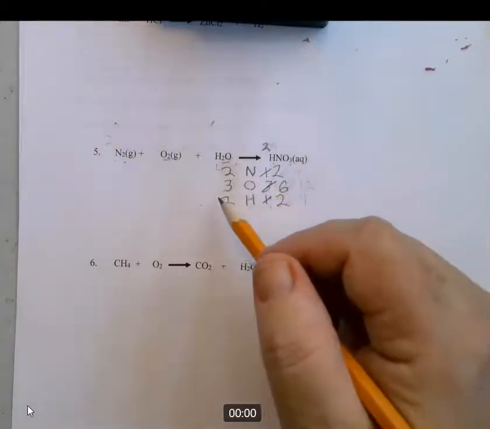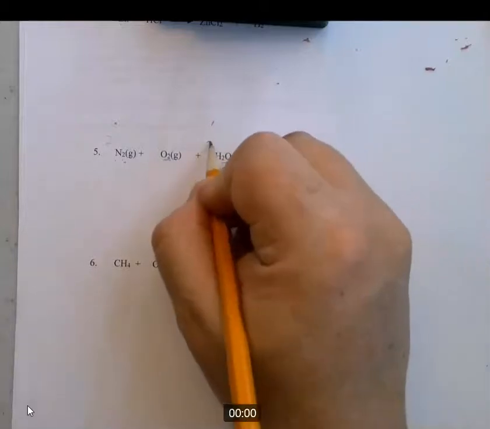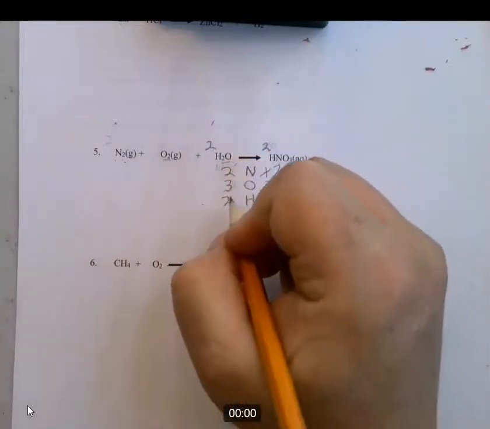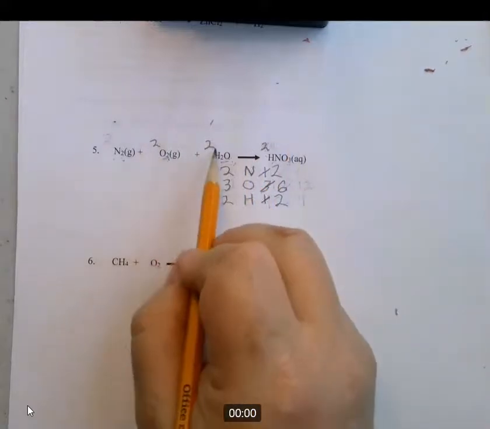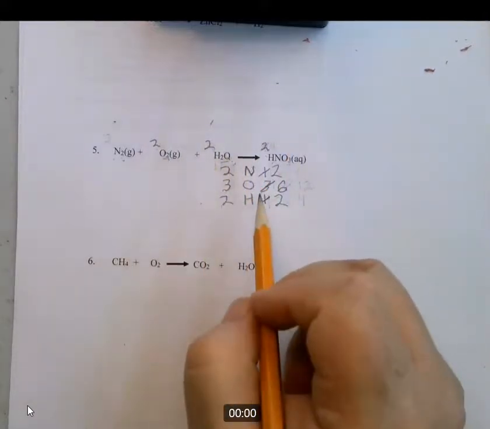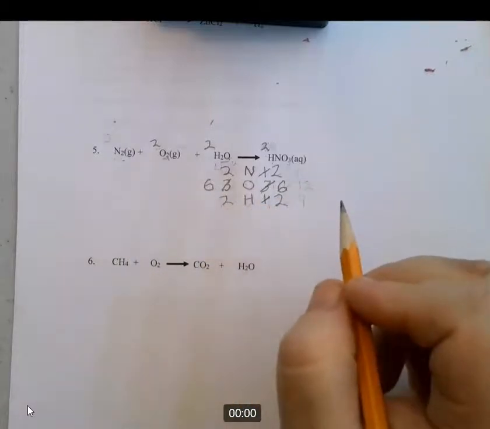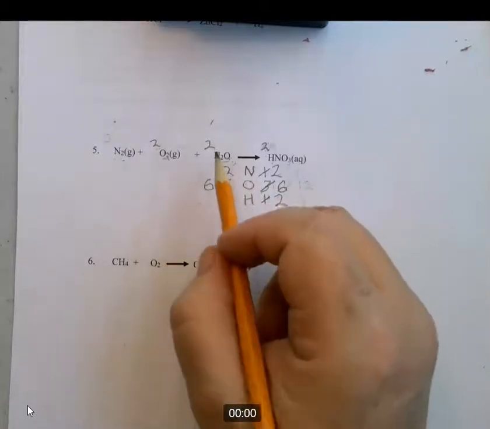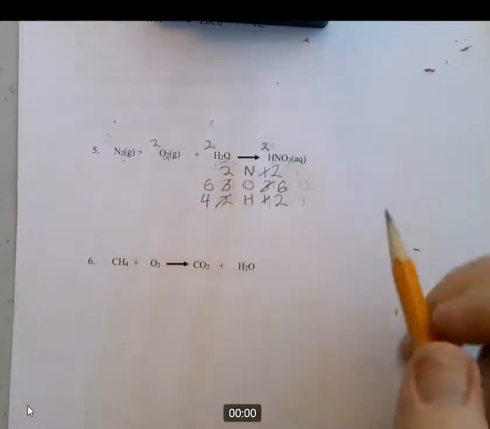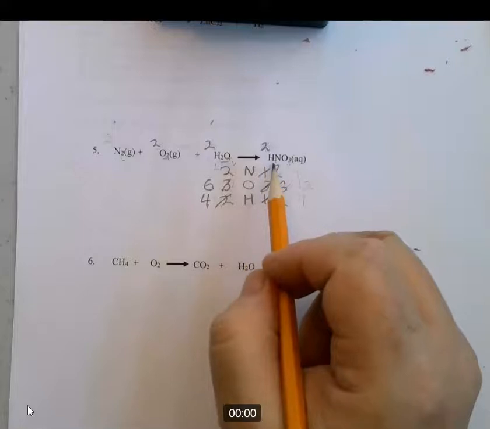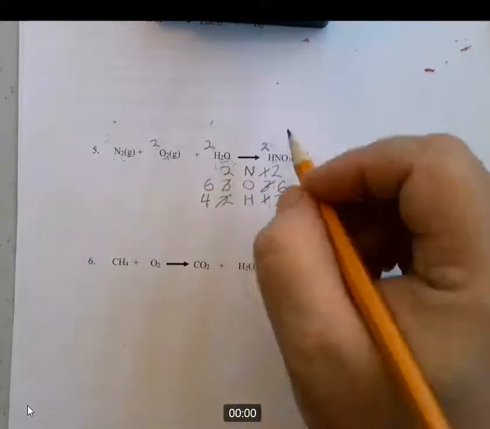So what do we do? Well, here's what I'm going to do. I am going to put a 2 here. So now I have 2 oxygens there, and I'm going to put a 2 here. So now I have 2 times 2 is 4, and 2 times 1 is 2. 4 plus 2 is 6. So now I have 6 oxygens on this side. But I threw hydrogen out of balance, because now I have 4 hydrogen. So I had to change that because I now have 4 hydrogen there. So I need 4 hydrogen over here, so I'm going to change this.